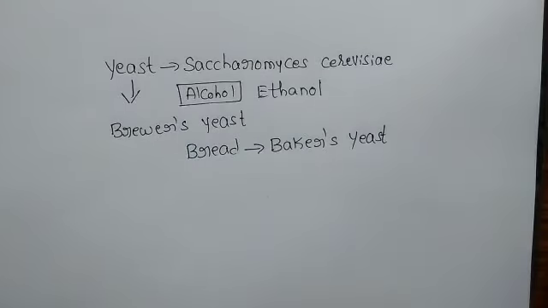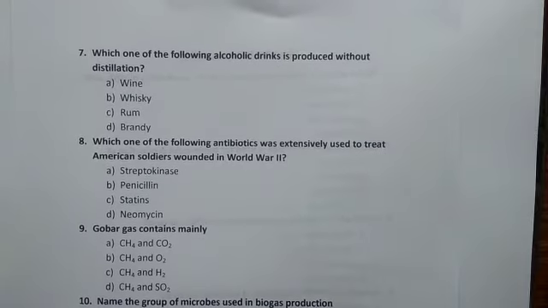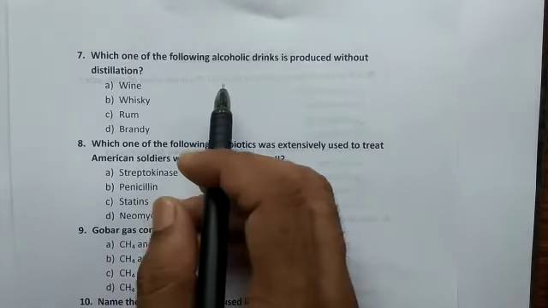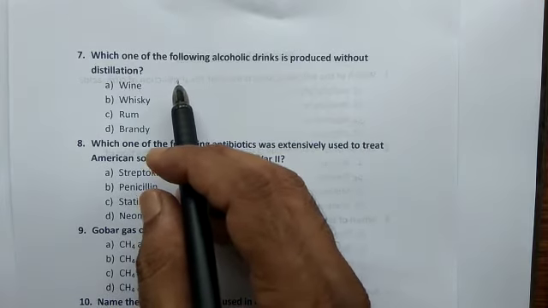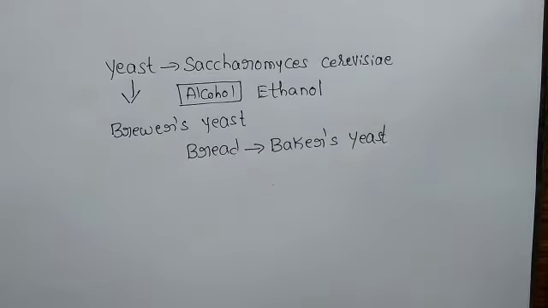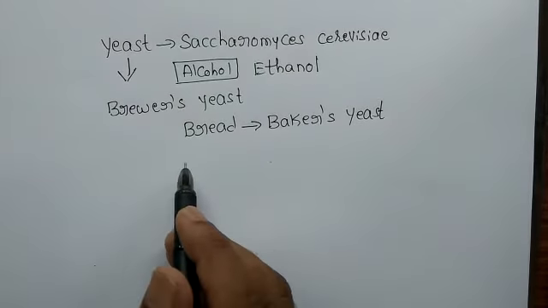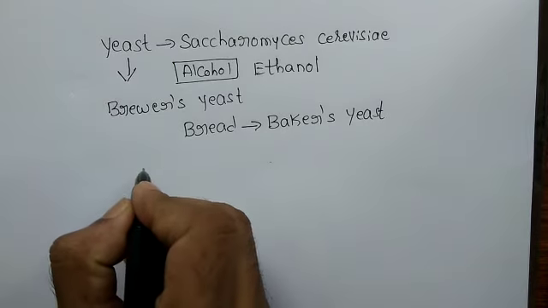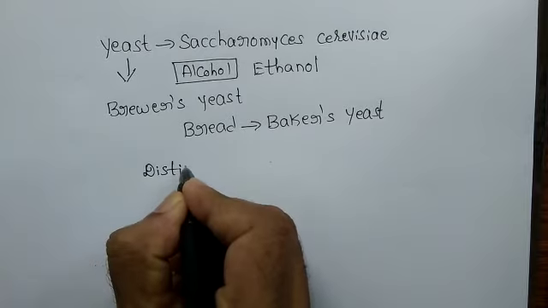Coming to seventh question now. Which one of the following alcoholic drink is produced without distillation? Yes, this we should remember. Okay, alcoholic drinks, once alcohol is prepared by yeast, it can be subjected to the process of distillation.